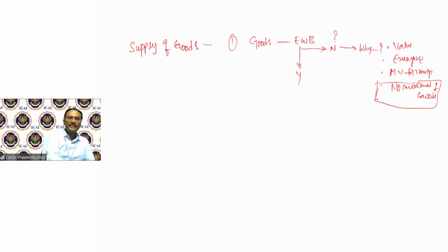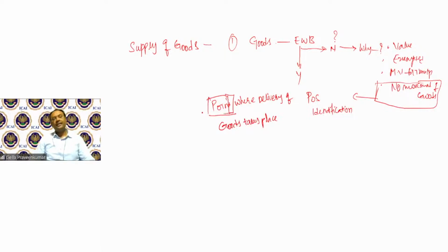In this case, you'll examine the place of supply identification. As per section 12, subsection 3, when there is no movement of goods, the point where delivery of goods takes place shall be the place of supply.